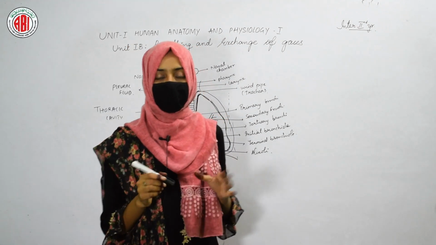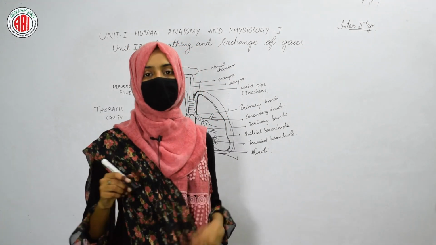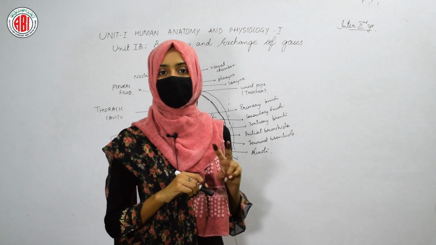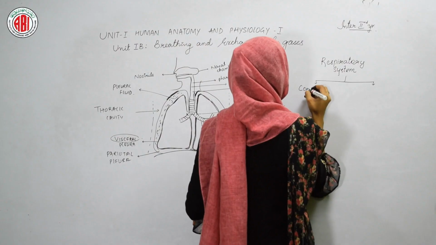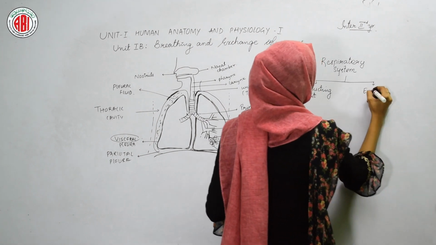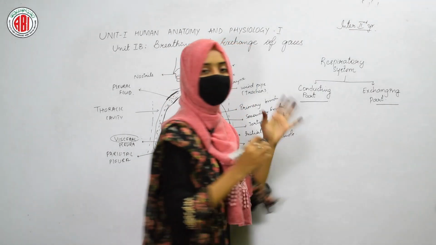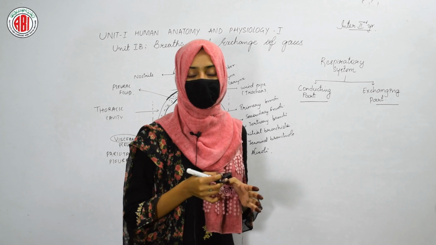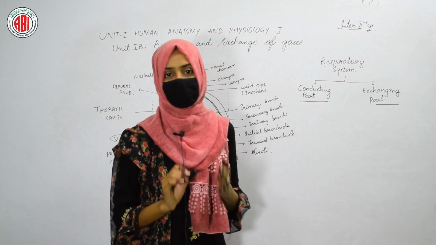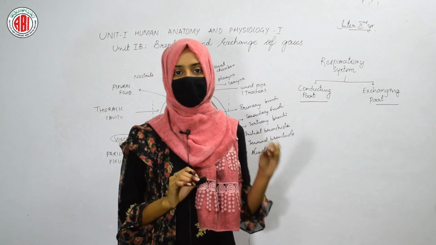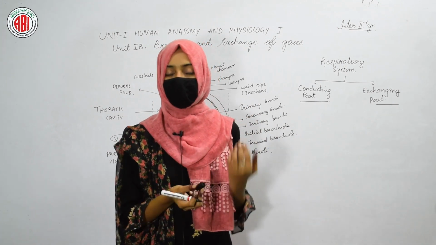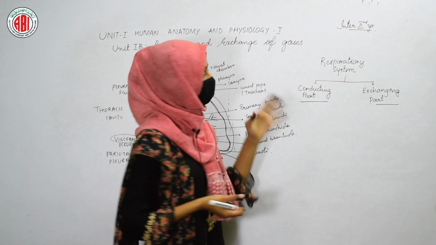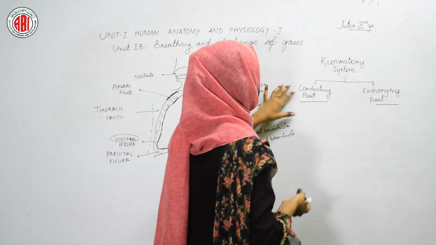So here the respiratory system shows two types of parts in it. They are the conducting part and the exchanging part. The conducting part includes all the respiratory organs that help in the conduction of gas, that help in collecting and passing the air into the lungs. All those parts are termed the conducting part.